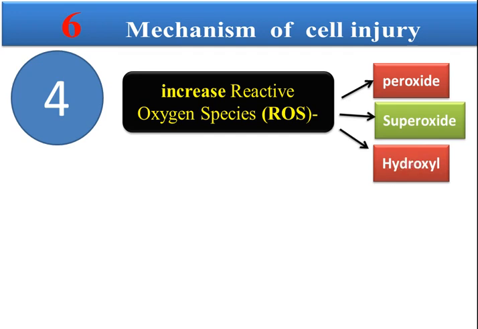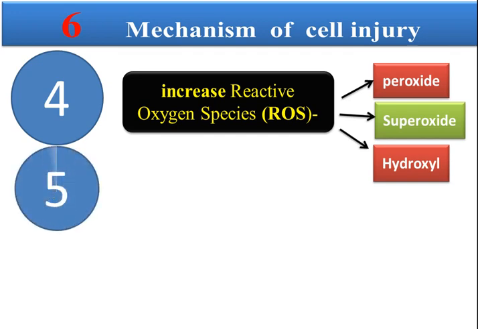These three compounds will destroy the cell if they increase in concentration, and they are produced by excessive oxidation. So we have antioxidants to act as scavengers to remove these products, like vitamin A, D, K, E. These vitamins act as scavengers to remove these products which lead to cell injury.